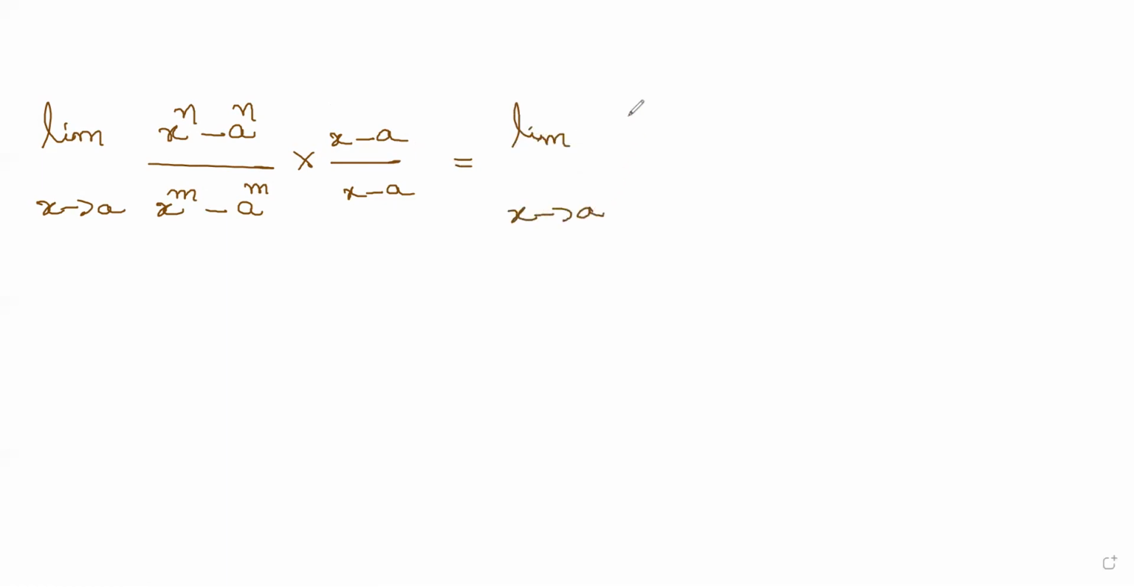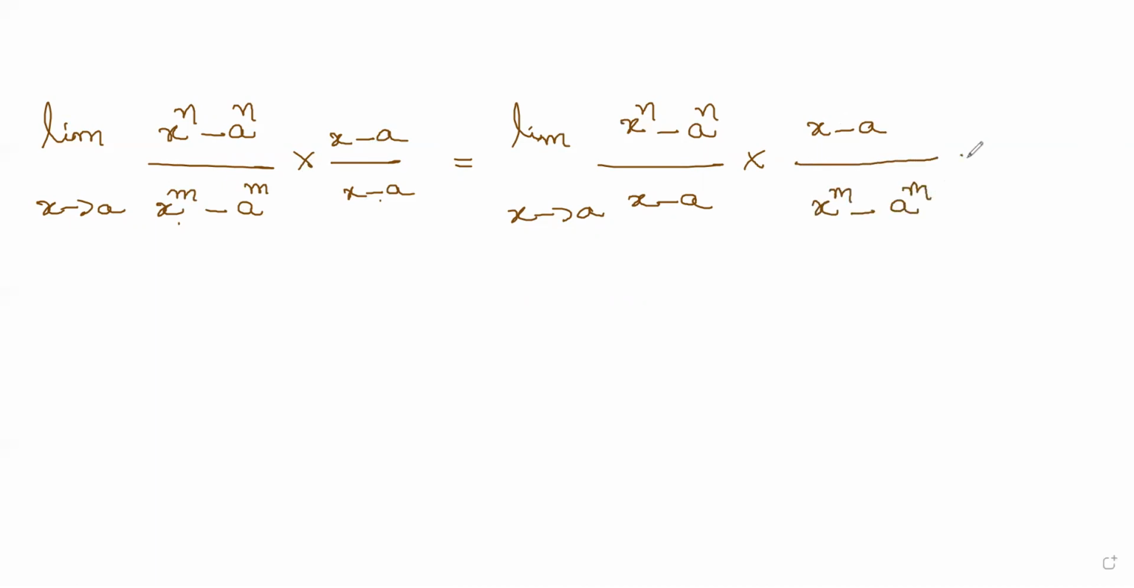I will write it like this. Limit x tends to a, x power n minus a power n divided by x minus a. I will exchange the denominators, so now it is multiplied by x minus a divided by x power m minus a power m. I just swapped this one with this. Clear?